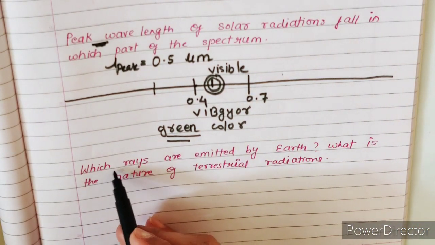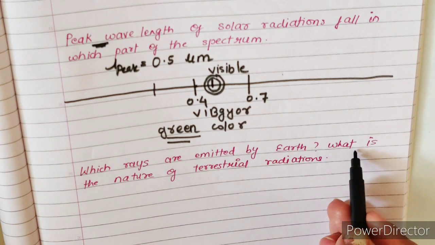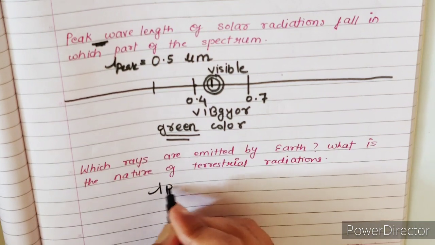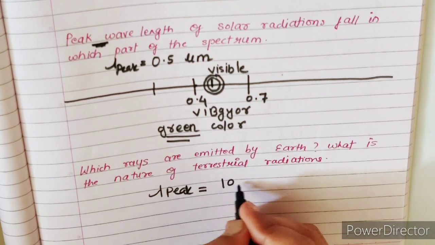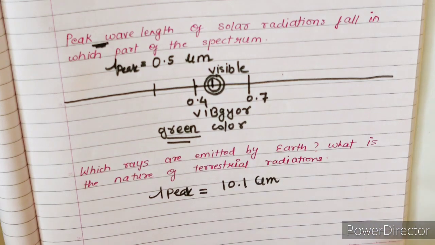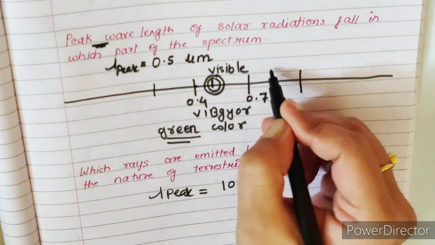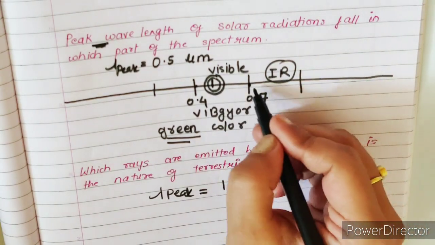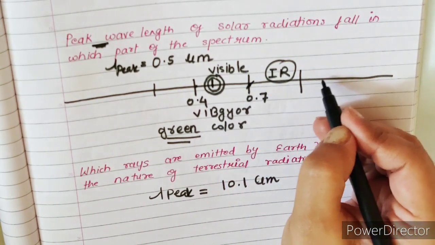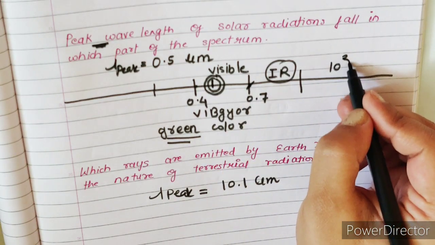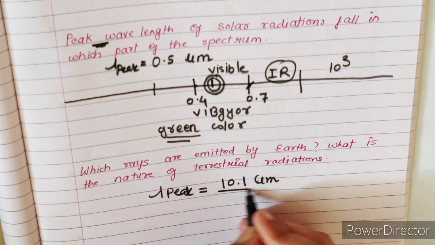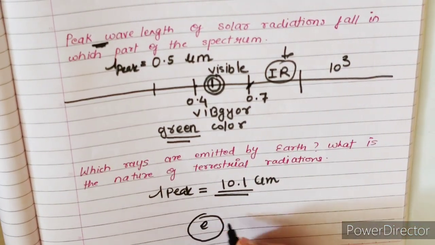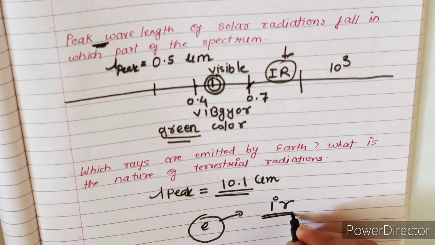The next question is, which rays are emitted by Earth, or what is the nature of terrestrial radiations? So lambda peak for Earth, what was the value for it? 10.1 micrometer. 10.1 micrometer falls somewhere here in the infrared region. So infrared region is starting from 0.7 micrometer and it extends up to somewhere 1000 micrometer. So 10.1 micrometer will fall in the infrared region. So we can say the Earth is emitting infrared radiations.